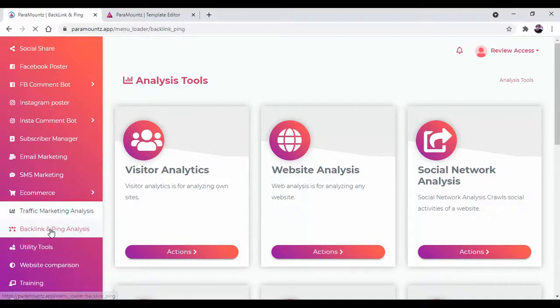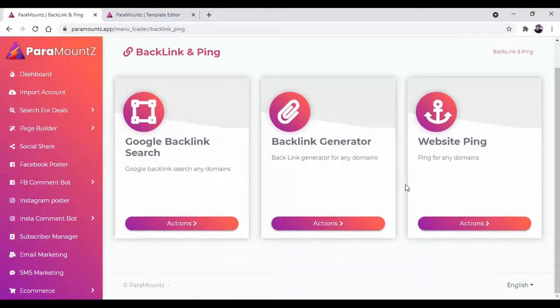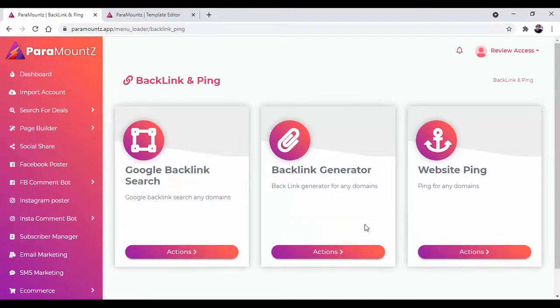Now there is backlink and ping analysis. Inside this you will get the Google backlink search, backlink generator, website ping, all of this to improve your business.